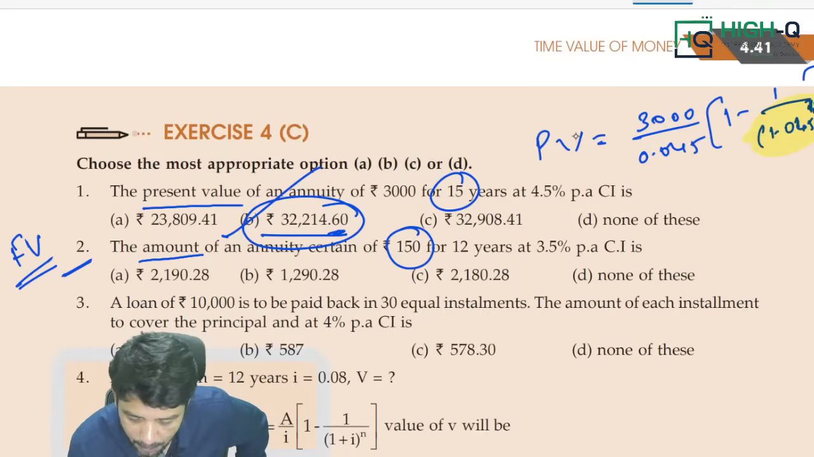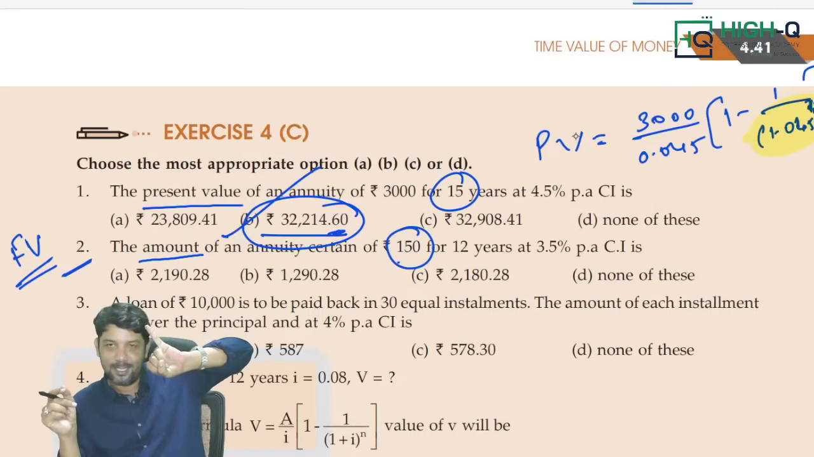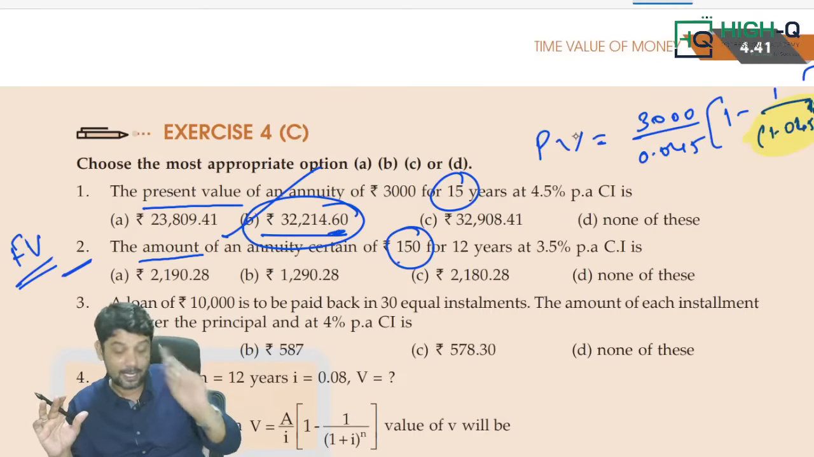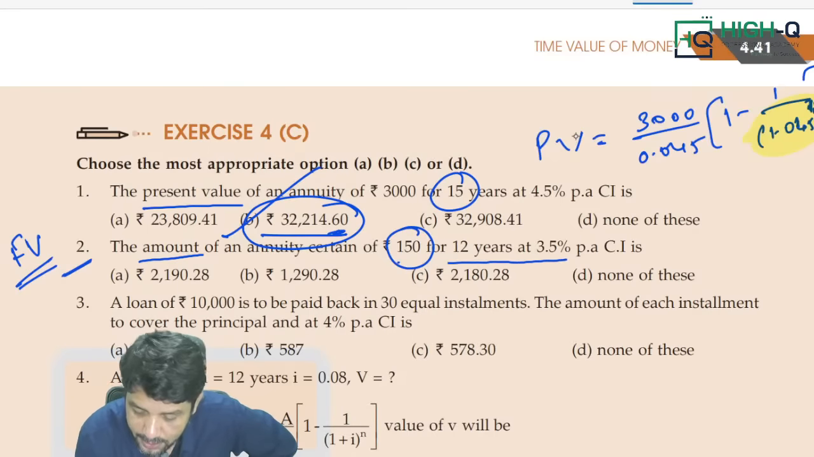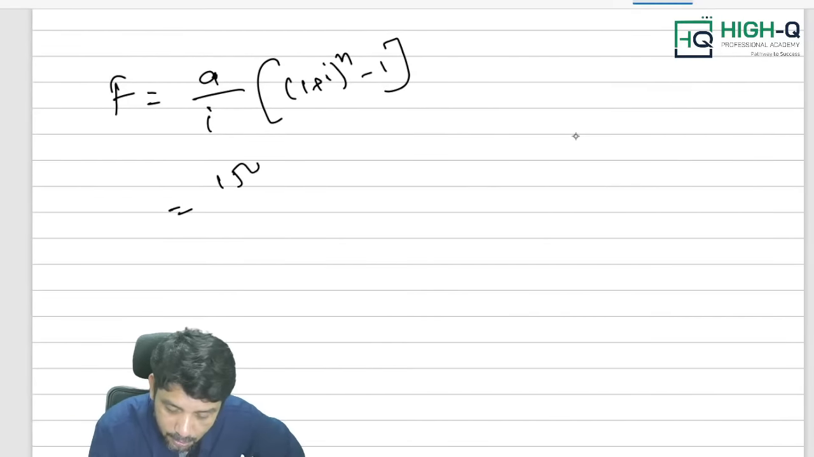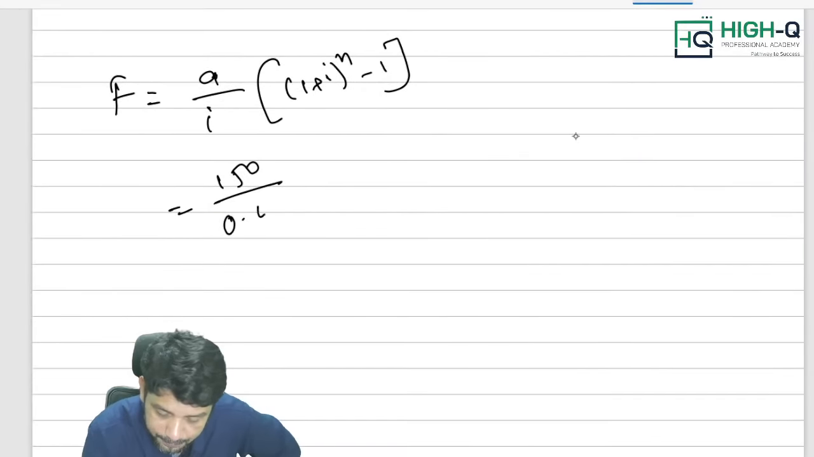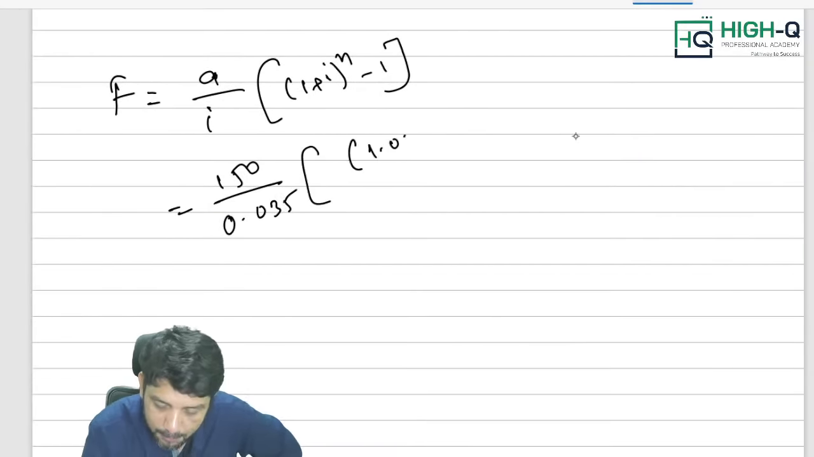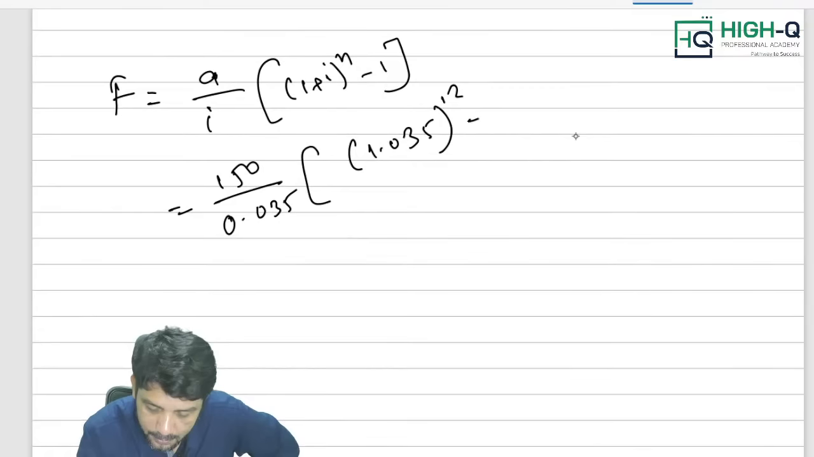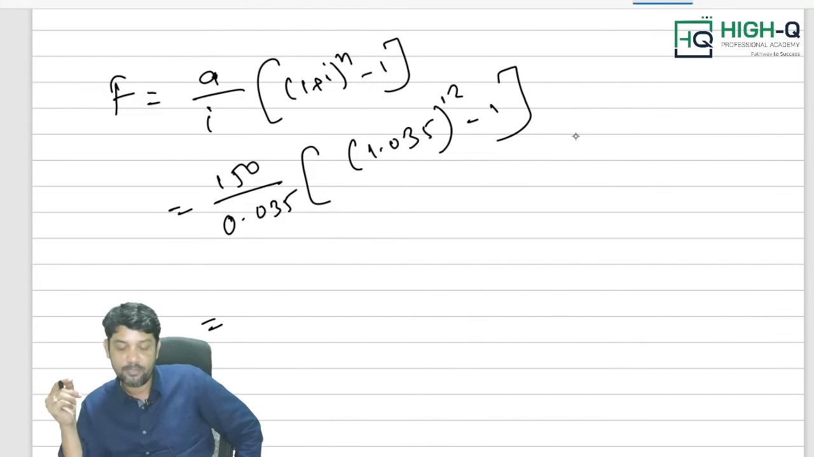Now look at this. Amount for 150, 12 years. Here, sir, amount is given, that means future value. Next, sir, the type of annuity is not mentioned. If the type of annuity is not mentioned, we should go for what? Regular annuity only. Next, 12 years, 3.5% compound interest per annum. Okay, fine. Let us proceed. A by i, 150 divided by 0.035, into 1.035 whole power, what is the number of years, my dear? 12, minus 1. Yes. 150 divided by 0.035 into 1.035 whole power 12 minus 1.